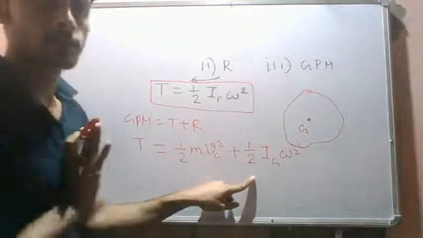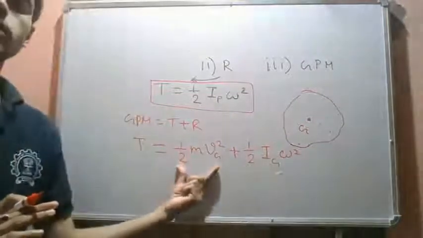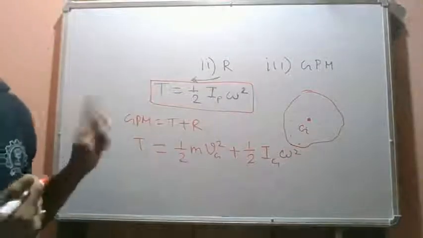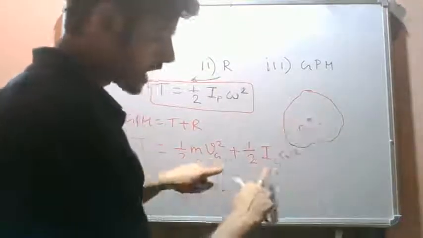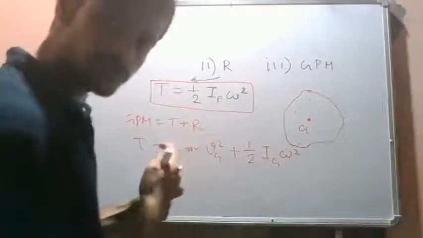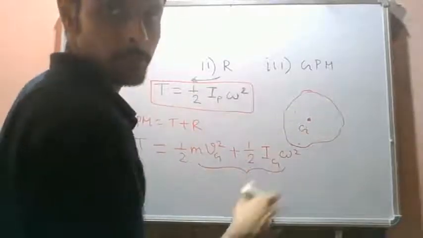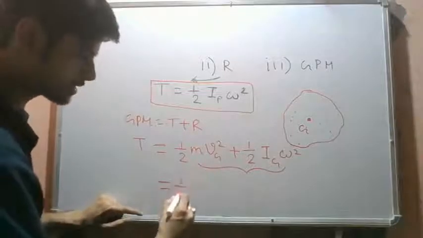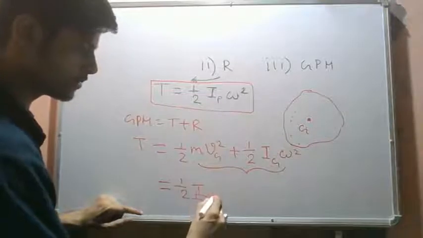This is the kinetic energy of the rigid body with respect to rotation, and this is the kinetic energy for translation. Together they give us the total kinetic energy of the rigid body in general plane motion. You have to identify that this velocity is the velocity of the center of mass, and this Ig is the moment of inertia evaluated with respect to the center of mass. This whole equation can sometimes be converted like this: half moment of inertia about the IC times omega square.